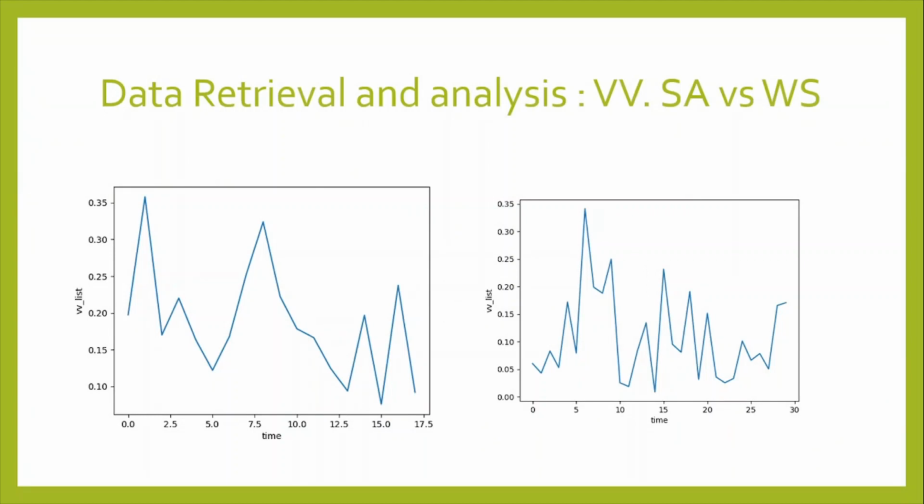I'd like to talk a bit more on the temporal profile for the polarization VV, or the band VV, for the summer-autumn and the winter-spring seasons. The plot on the left corresponds to a field in the summer-autumn season, and the one on the right corresponds to a field in the winter-spring season. What one immediately sees is that the plot on the right looks more random than the plot on the left, and the likely reason for this is that